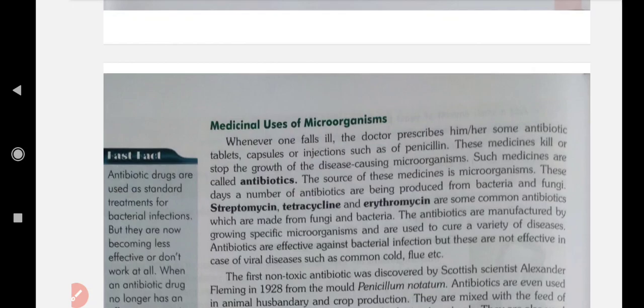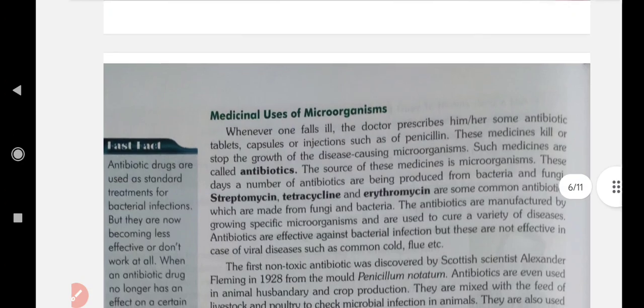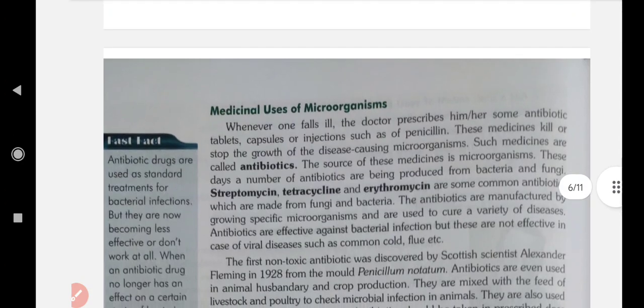These medicines kill or stop the growth of the disease causing microorganisms. Such medicines are called antibiotics. You know very well, when you are ill, you use antibiotics for speedy recovery. The source of these medicines is microorganisms.